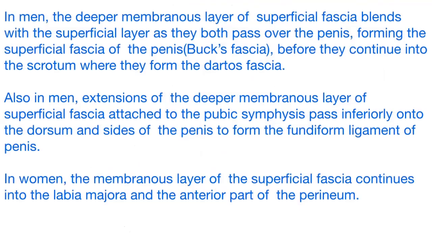In men, the deeper membranous layer of the superficial fascia blends with the superficial layer as both pass over the penis, forming the superficial fascia of the penis, Buck's fascia. So the penile fascia is called Buck's fascia, which is formed by the fusion of Camper's fascia and Scarpa's fascia, right?